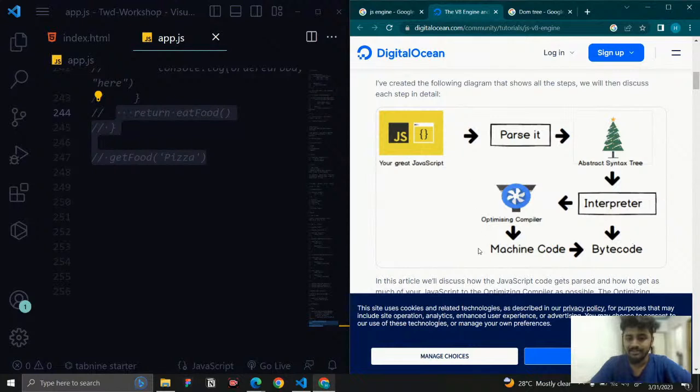But then what is this process once we have completed this? Whenever we speak about interpreters, there is a problem with interpreter languages. What is the difference between an interpreter language and a compiler language?